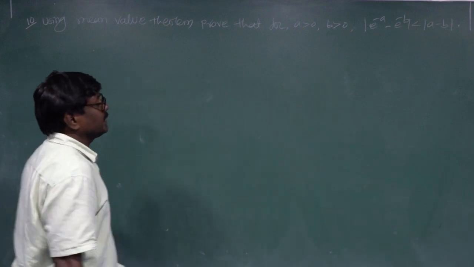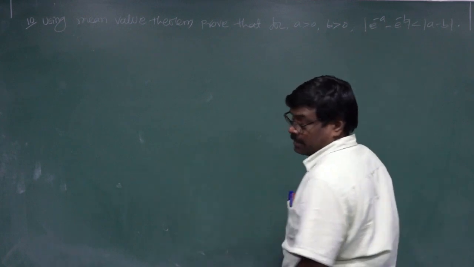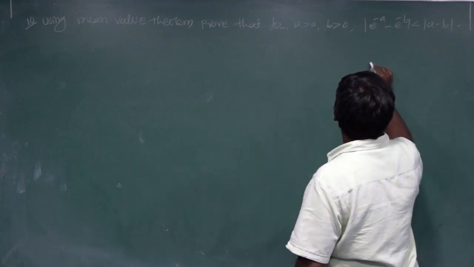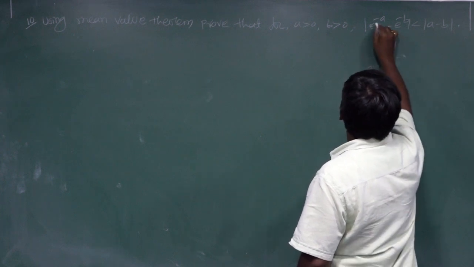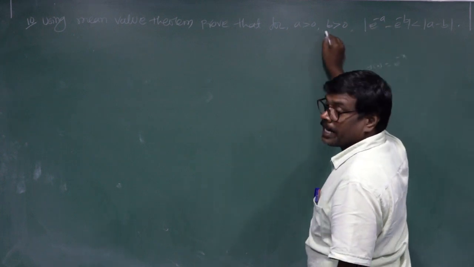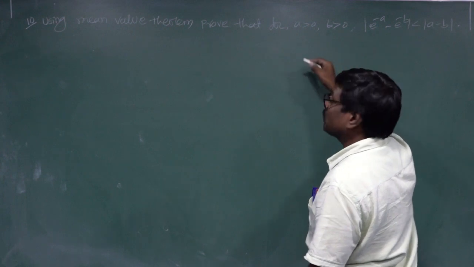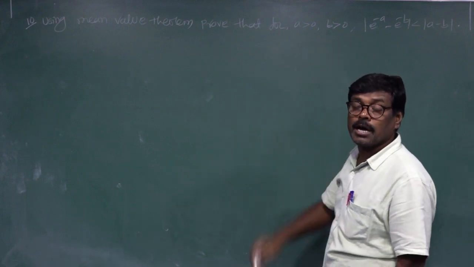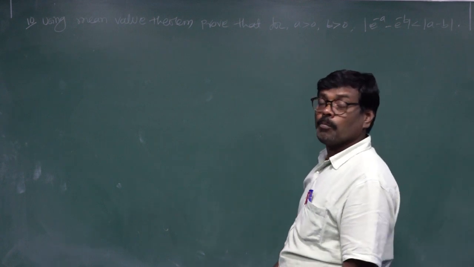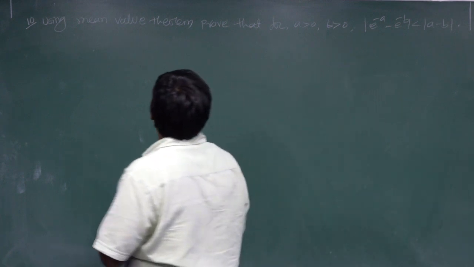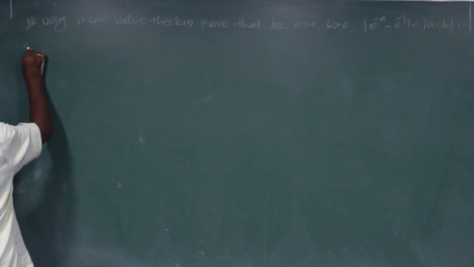The function is f of x equal to e power of minus x, on the closed interval a comma b, where a greater than 0, b greater than 0. Any doubts? This is the mean value theorem proof.